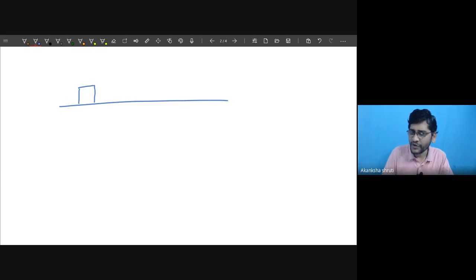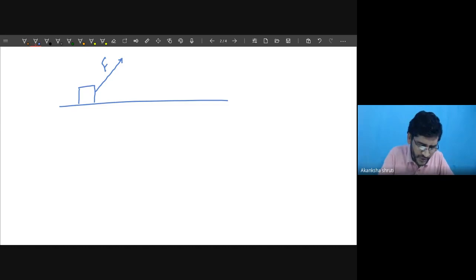A student, consider that a body is there. This is the body. And over this, you are applying the force with the help of the string, which is making some angle. Getting? This is the applied force. While you are pulling, say a small toy car you are pulling with a string.